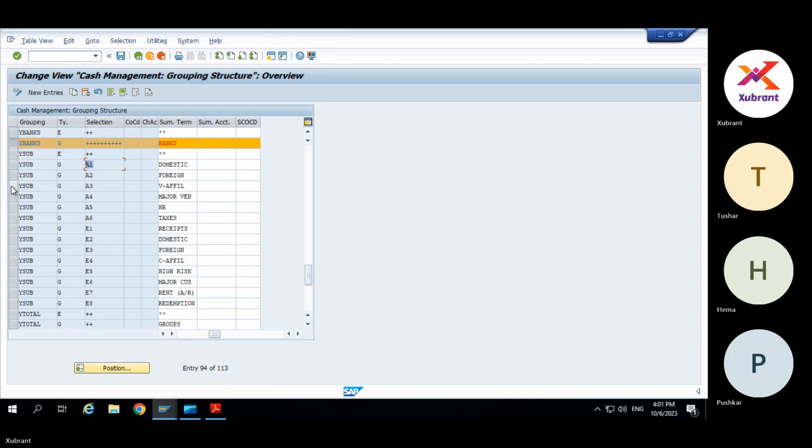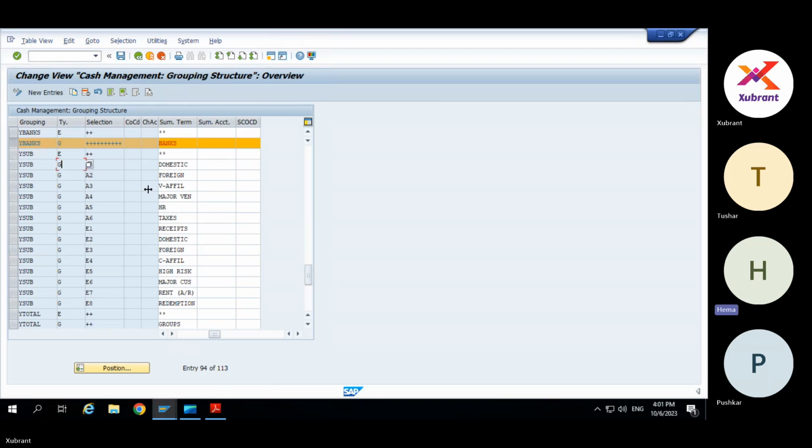Can we check one example where group is not there but level is there? Those are primary key, Tushar. I'm saying the type of selection is G, which is group. But there is another type of selection which is E, which is level.